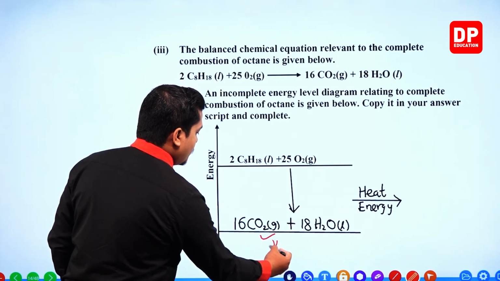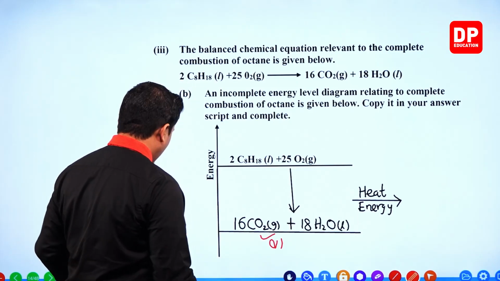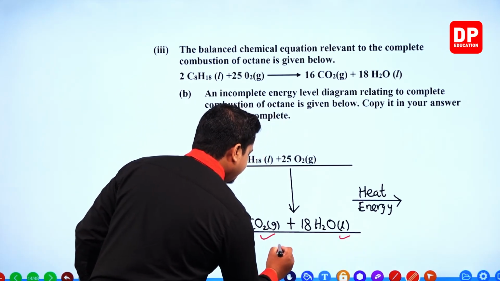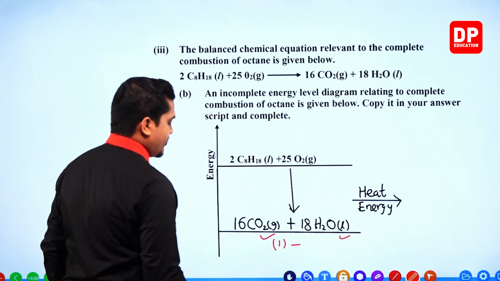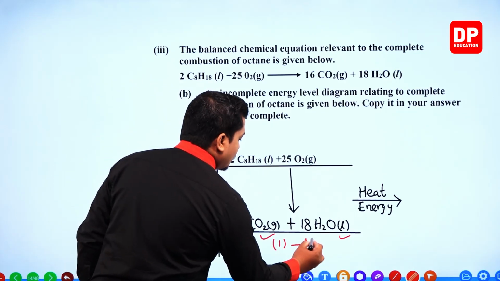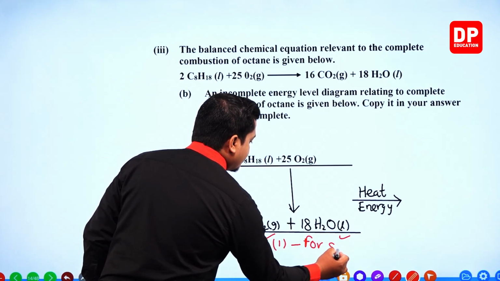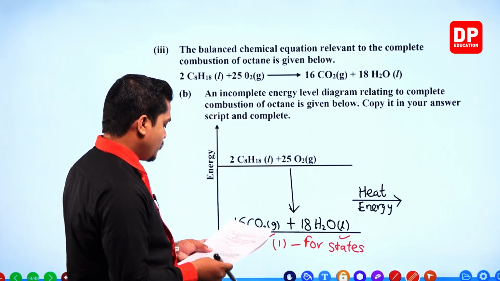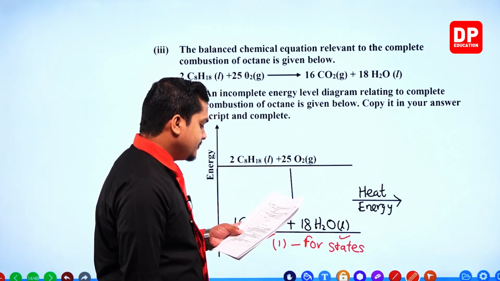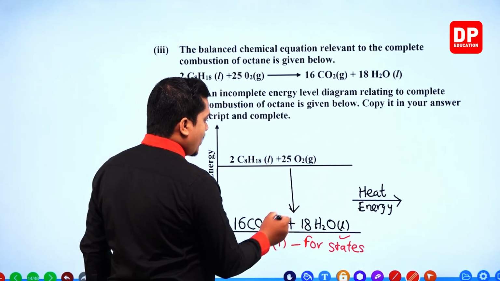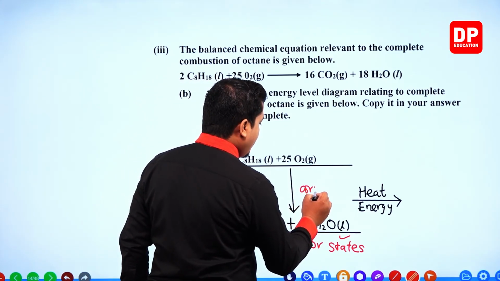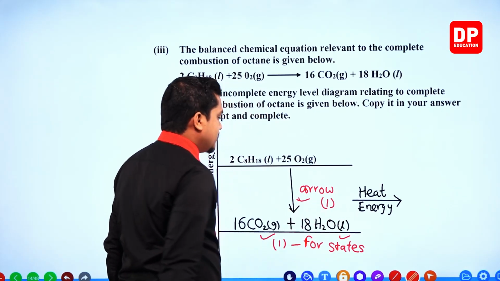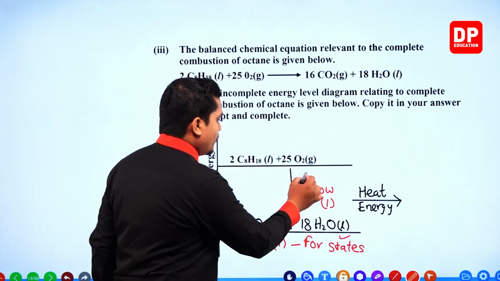So they have specifically mentioned the states of the reactants and products, 1 mark for mentioning the states. And for showing the arrowhead downward, the down arrow, you will again receive 1 mark.